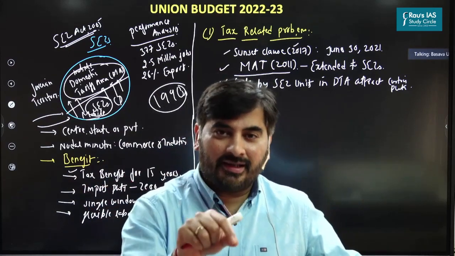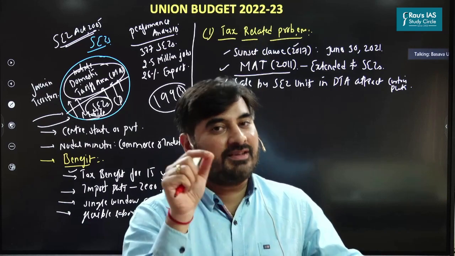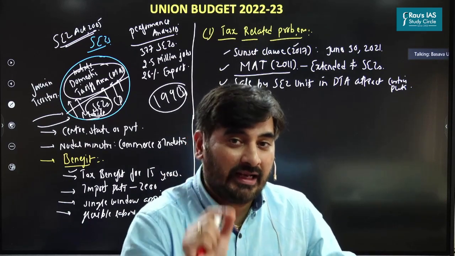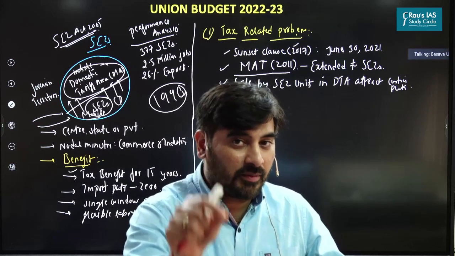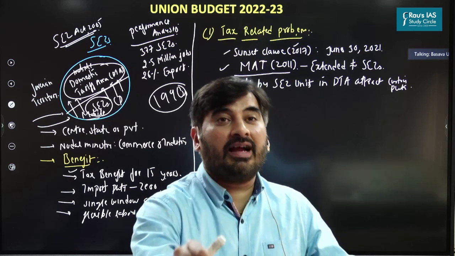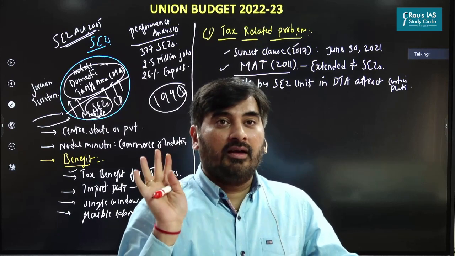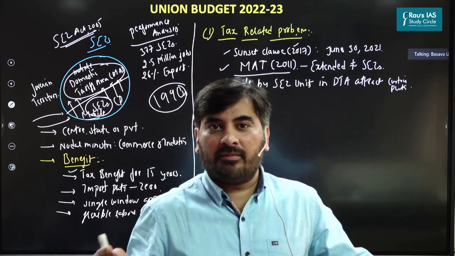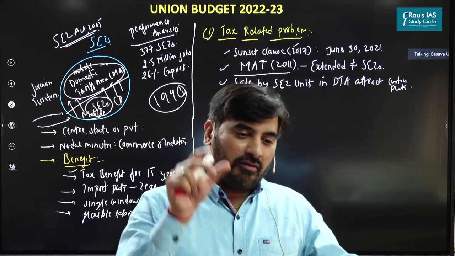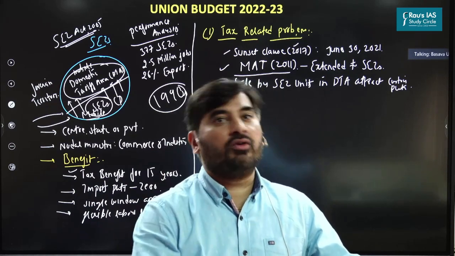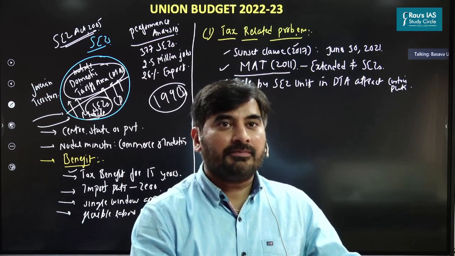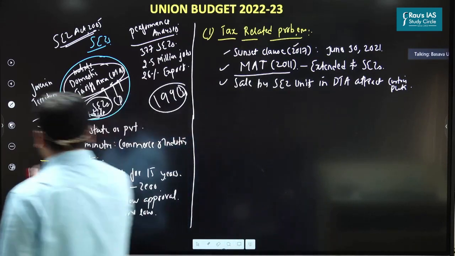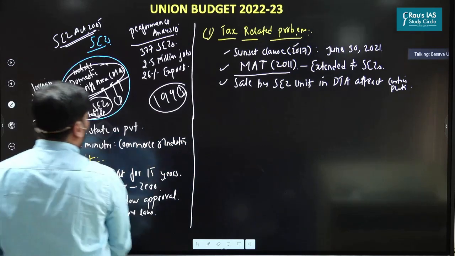So it was reported in the media after the finance minister's budget that SEZ units may be allowed to sell their goods in the domestic tariff area without attracting customs duty. Once again, speculation, no concrete statement from the government. But this is a proposal which I am very sure the government will surely look into. Are we clear now? So this is the tax related problems. Now let's look at the second set of problems.